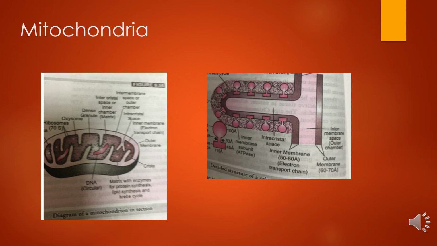And the major functions of mitochondria, as you all know, it is called the powerhouse of the cell, meaning store batteries or ATP mills of the cell. So mitochondria provide intermediates for the synthesis of important biomolecules. Some amino acids are also formed in mitochondria, and the major function, you all know, is that mitochondria are the main seat of cell respiration. They form the energy currency ATP, and there are some other functions, just like the matrix contains enzymes for the synthesis of fatty acids, and all these functions are there.